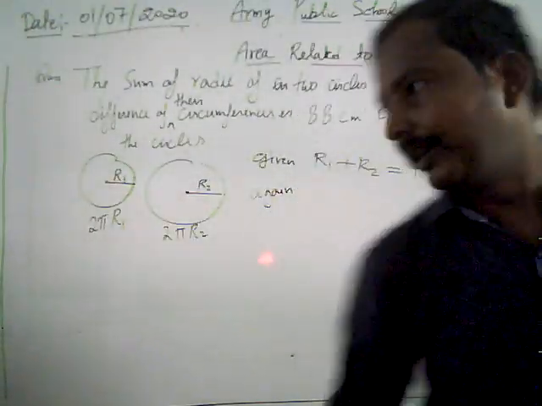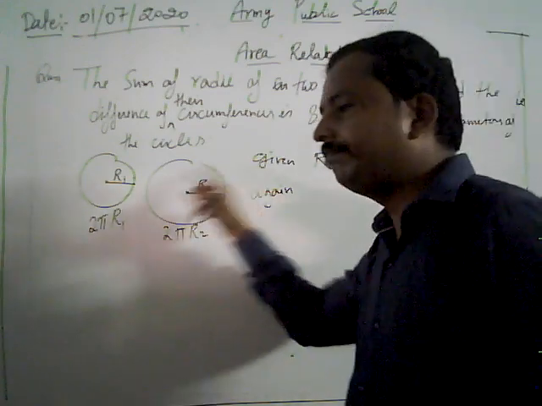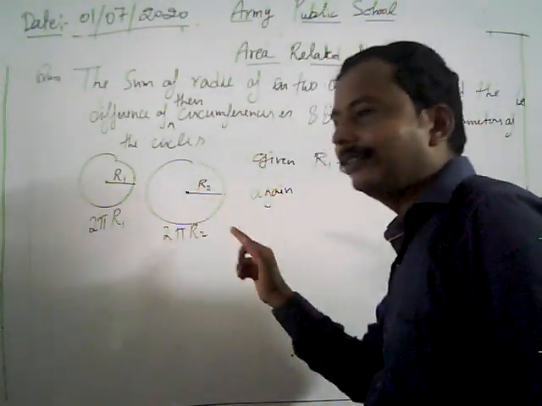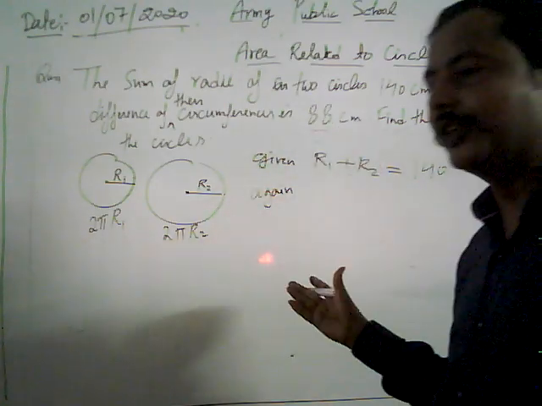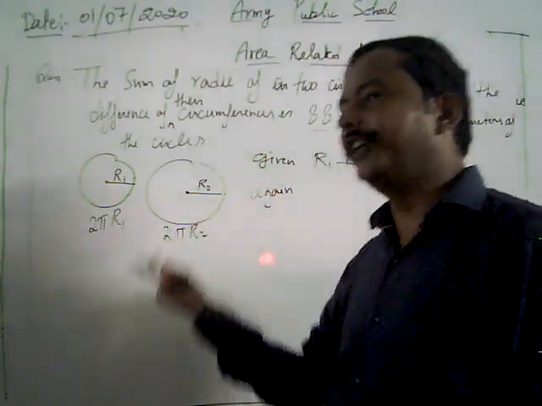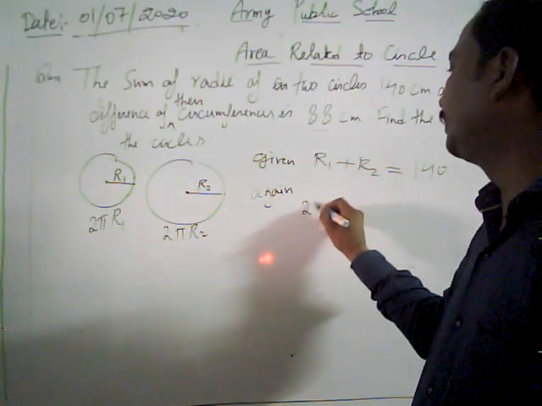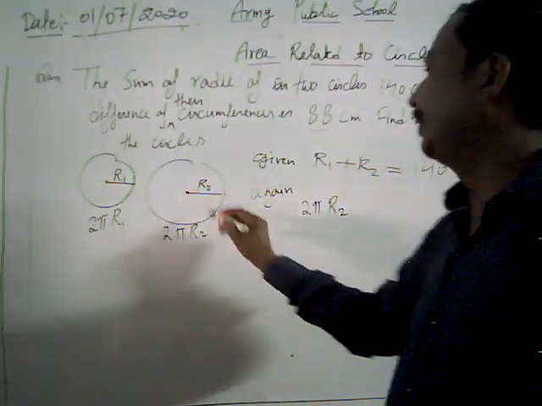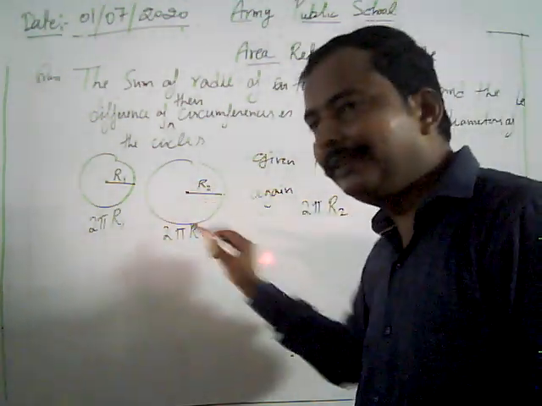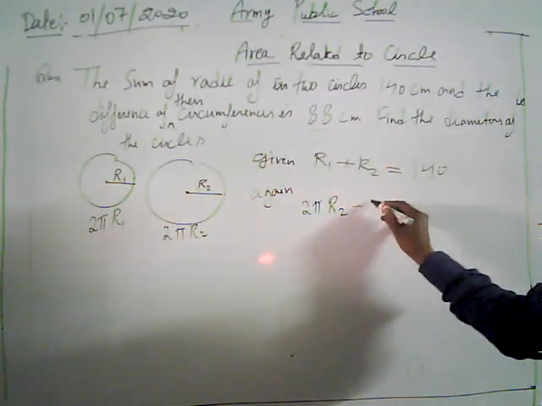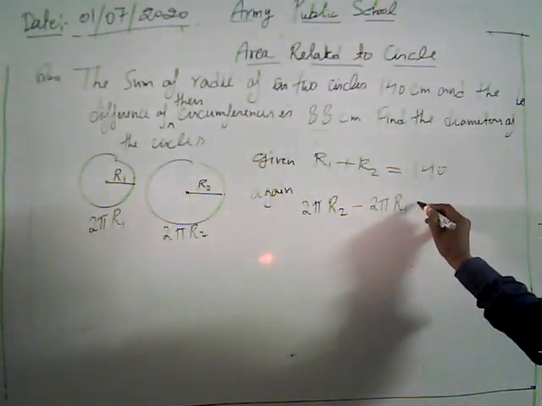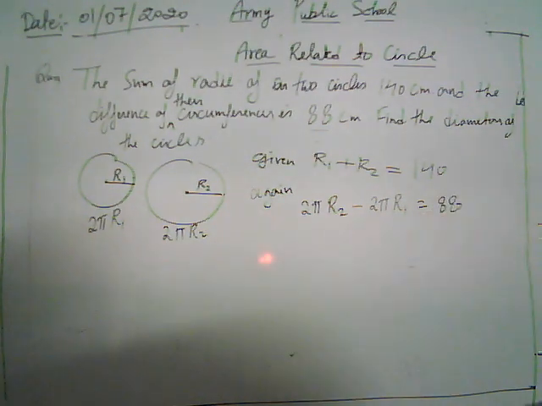That's why, from our figure, we make the second circle larger. Then, because our difference is a positive value, we take 2 pi r2, because its radius is larger, so its circumference is obviously larger than the first one. Then 2 pi r2 minus 2 pi r1 is equal to 88.